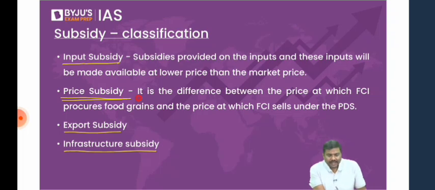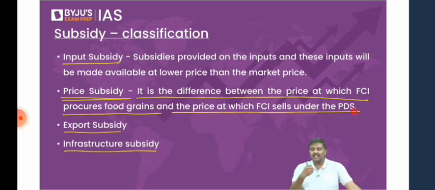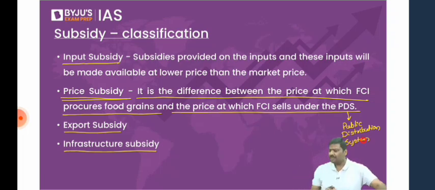Have a look at this. It is the difference between the price at which FCI will procure food grains and the price at which FCI will sell the food grains under PDS. What is PDS? Public distribution system. Now, do not worry about PDS. We'll discuss it, maybe tomorrow, but it is there. Do not worry. Now, come to the point here.